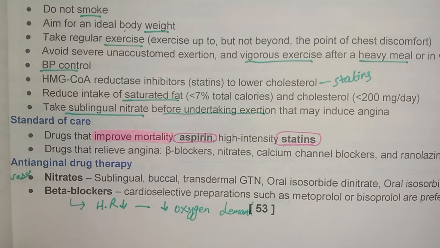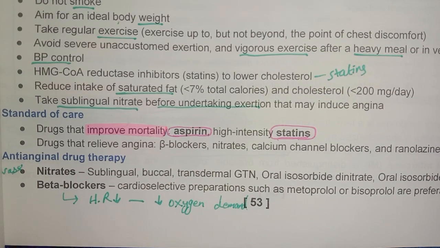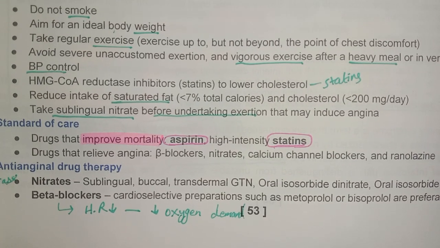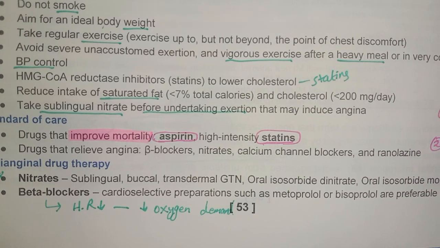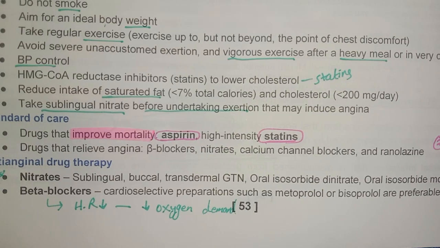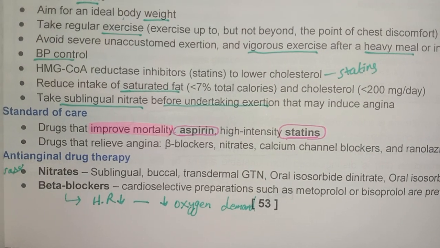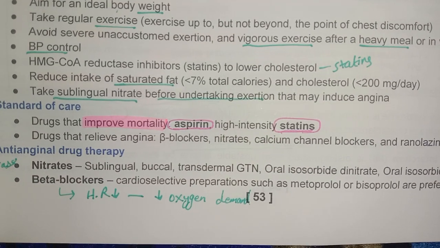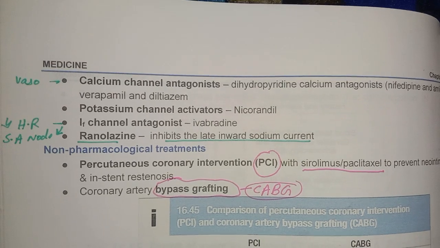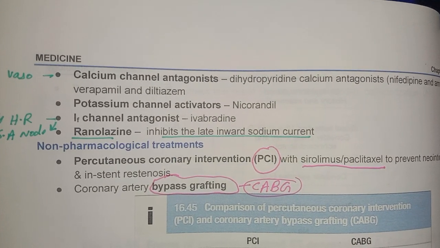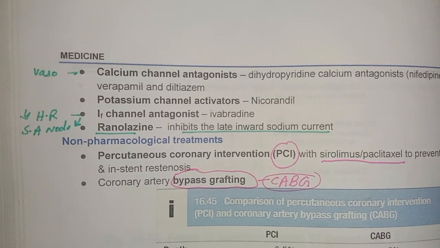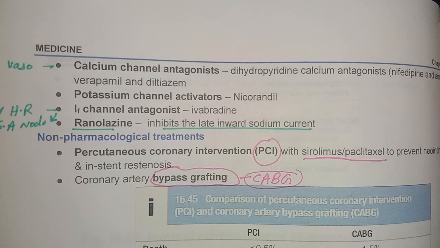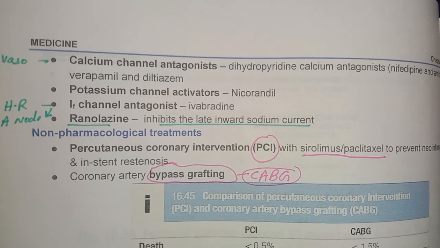Then standard of care includes the drugs that improve mortality, which are aspirin and statins, and drugs that relieve angina: beta blockers, nitrates, calcium channel blockers, ranolazine. Then we discuss anti-anginal drug therapy: nitrates, then beta blockers, then calcium channel antagonists, potassium channel activators like nicorandil, and IF channel antagonist ivabradine. The IF channel is present on the SA node, and blocking it decreases heart rate. Then ranolazine inhibits the late inward sodium current.